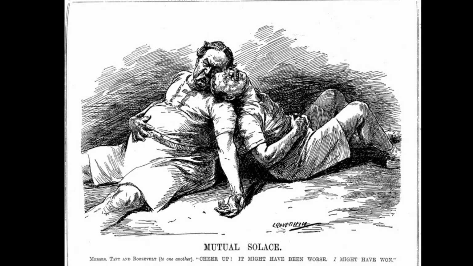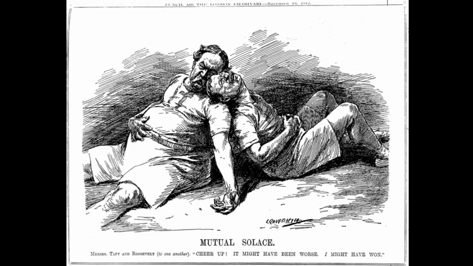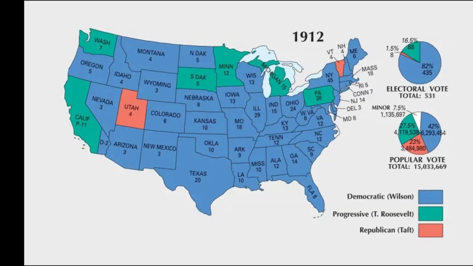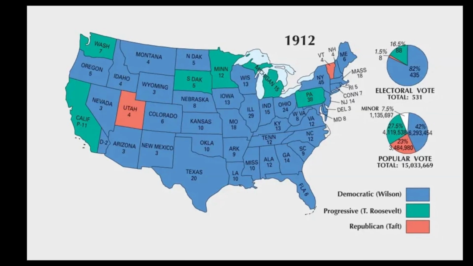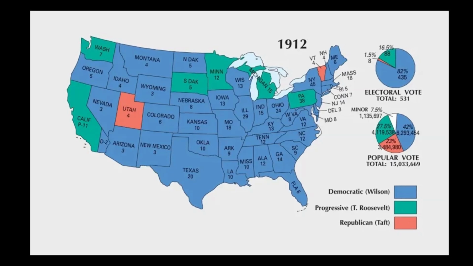In the November election, Roosevelt and Taft split the Republican vote, making it an easy victory for Democrat Woodrow Wilson, who wins 435 of the 531 electoral votes. Despite the overwhelming electoral victory, Wilson only wins 41.8% of the popular vote, while Roosevelt and Taft's combined popular vote total exceeds 50%.